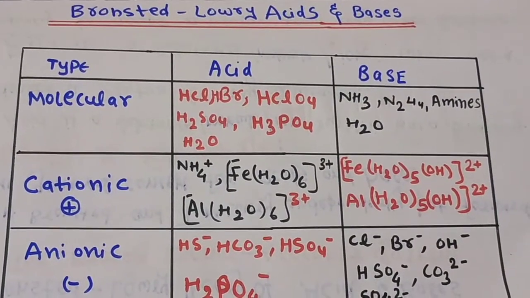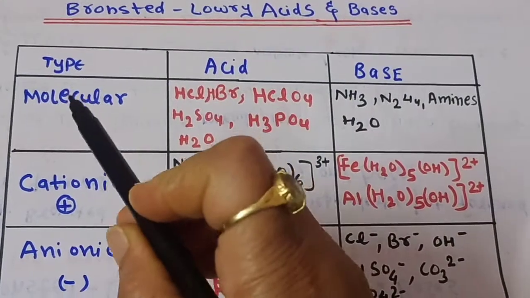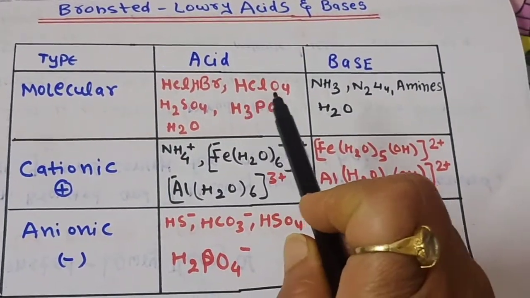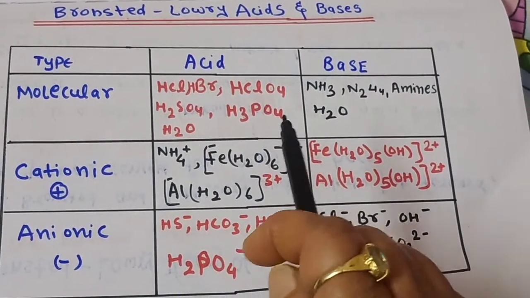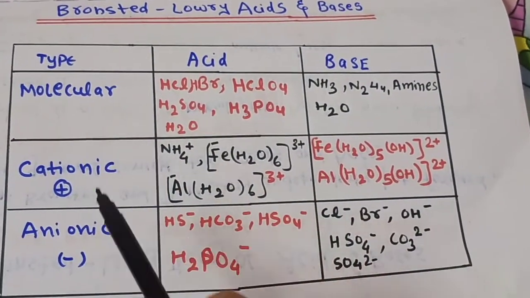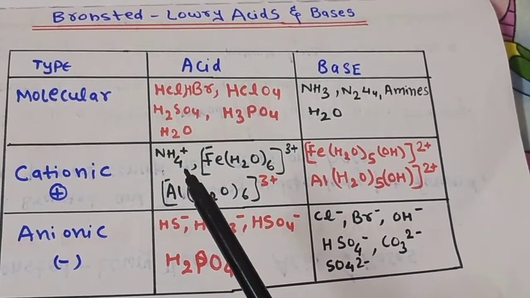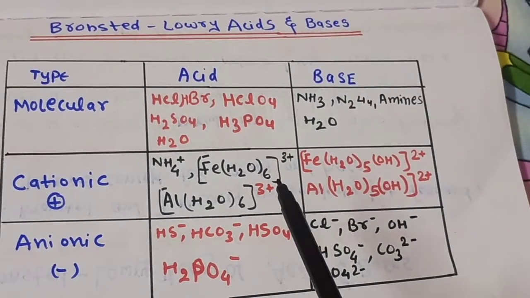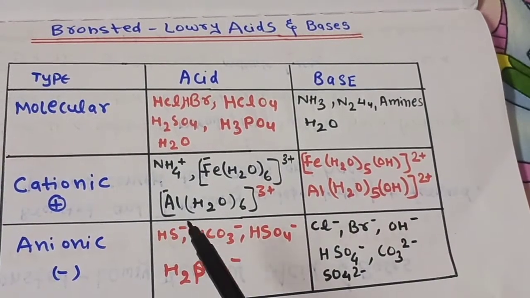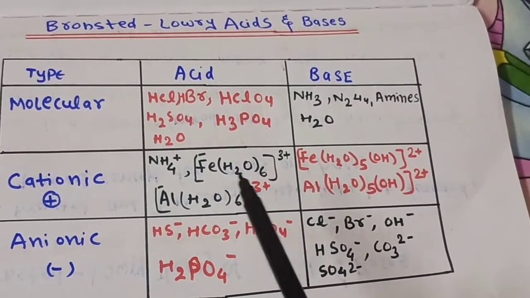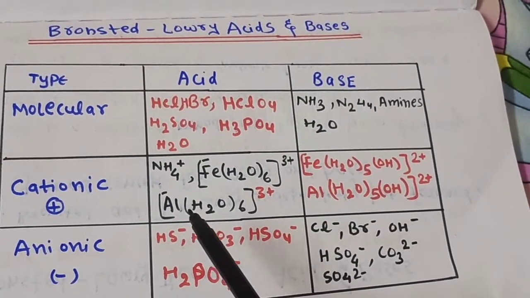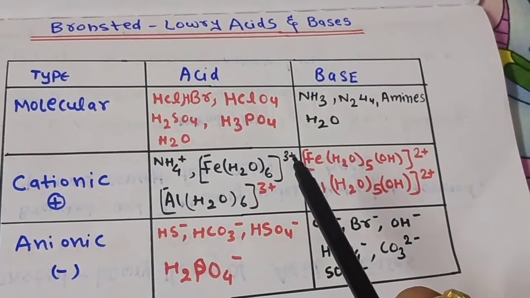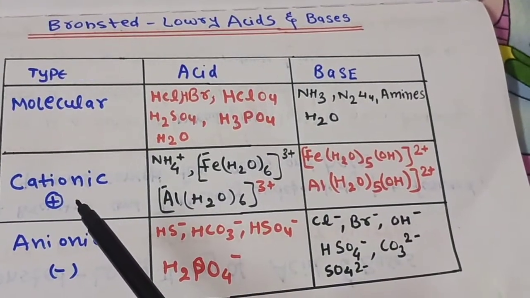When we talk about molecular Bronsted-Lowry acids, they are HCl, HBr, HClO4, H2SO4, H3PO4 and H2O. Cationic acids are like the ammonium ion, and we can also mention the complexes Fe(H2O)6 3 plus and Al(H2O)6 3 plus. These iron and aluminum complexes also behave as cationic acids because they have a positive charge, so they are termed cationic.